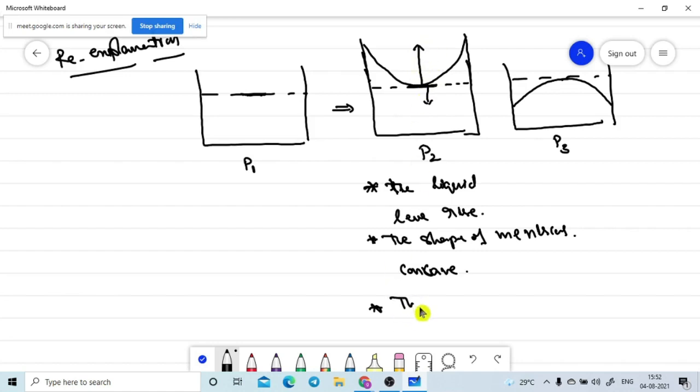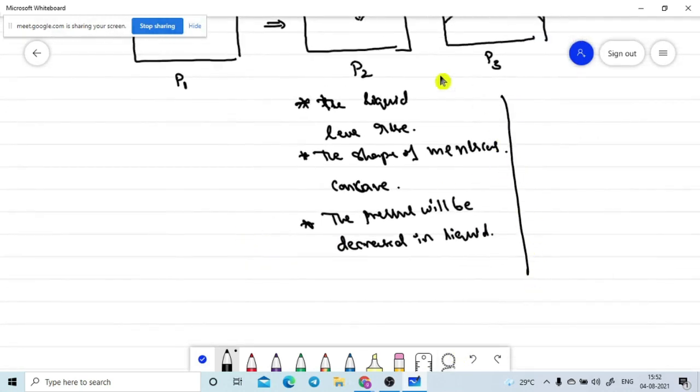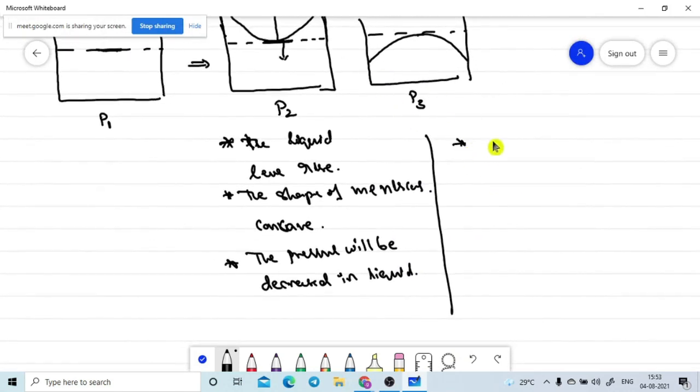The pressure in the liquid is decreased. Now I go to the P2 case. Now tell me, the liquid is depressed. In this one the liquid is depressed, so what we observe is that the shape of the meniscus is a convex shape. So the pressure will be increased. Pressure will be increased in the liquid.